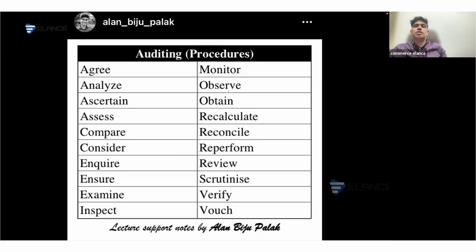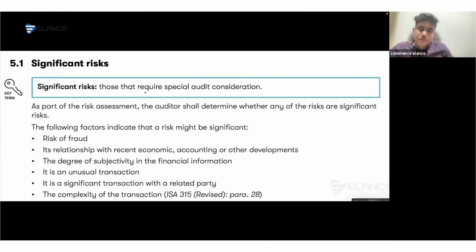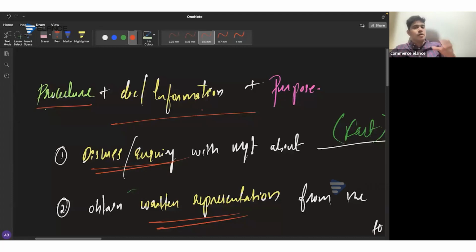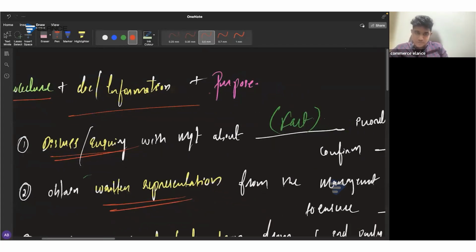So these are the procedure terms that you can use for the exam: agree, analyze, ascertain, assess, compare, consider, inquire, ensure, examine, monitor, observe, obtain, calculate, reconcile, reperform, review, scrutinize, verify, vouch. Any of these can be used for the exam. Plus, you have to give a document or information that is actually required. Plus, you have to mention the purpose for which you are performing this procedure.